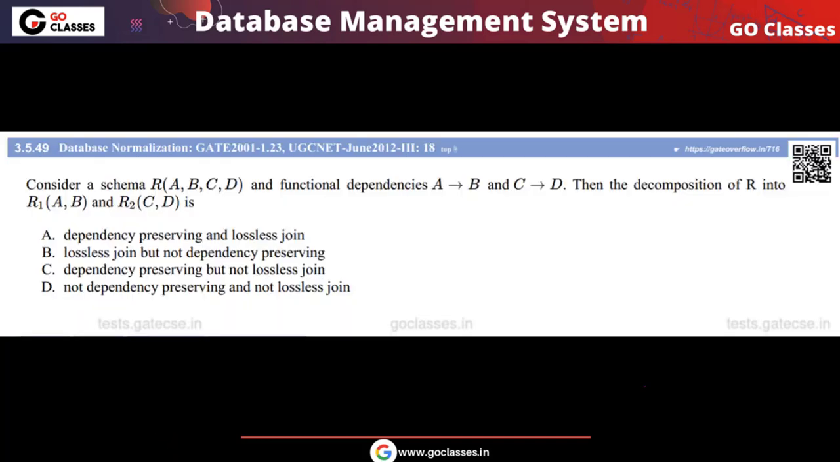In this video, we will see this GATE exam question. This is a GATE 2001 question, and you can see there is a relation R with four attributes A, B, C, D, and a set of functional dependencies is given to you: A determines B, C determines D. Then the decomposition of R into R1, R2 is... So the question is asking about the lossless decomposition. What are the properties of the decomposition?